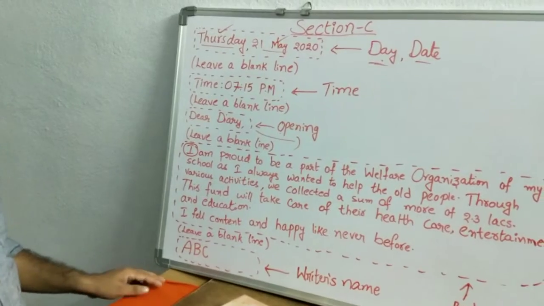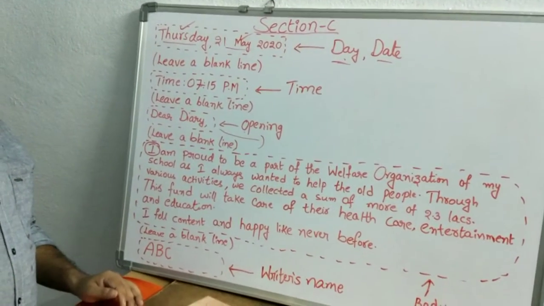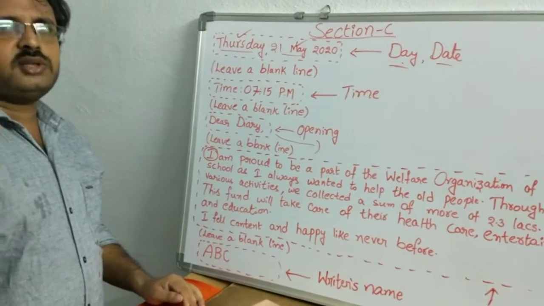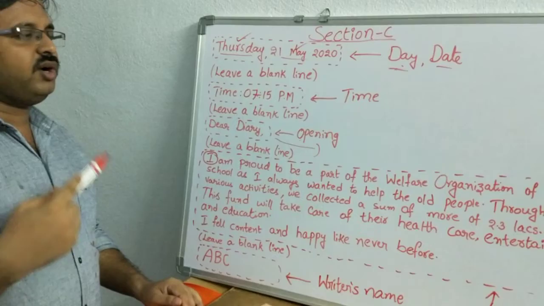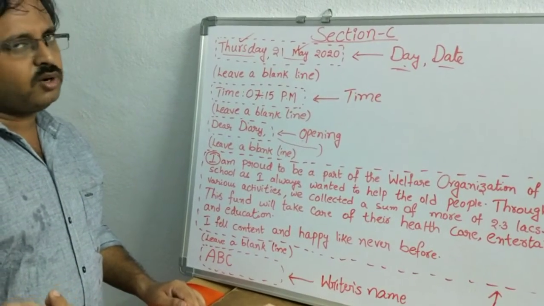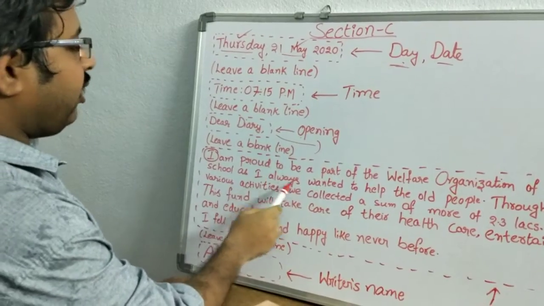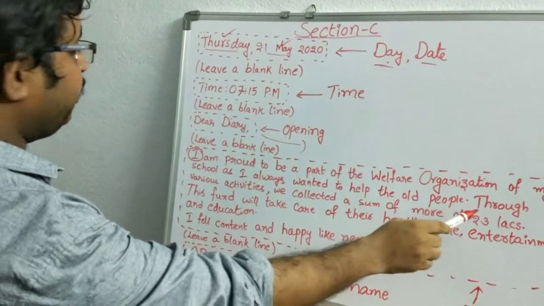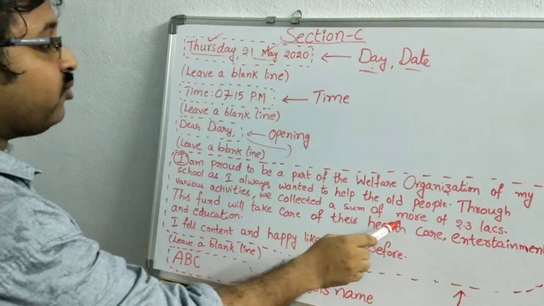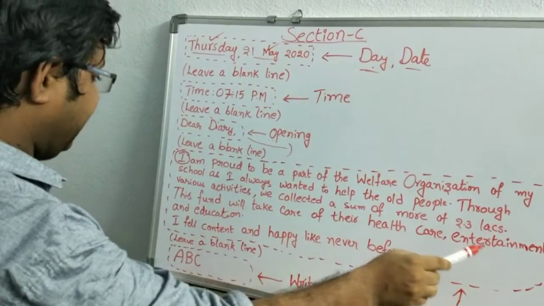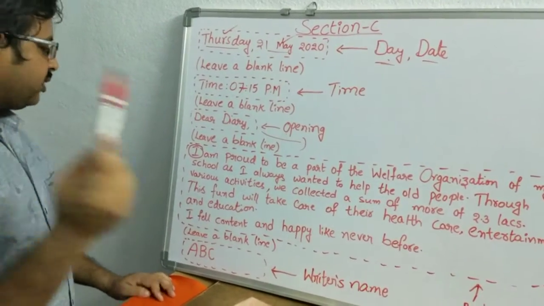When I went to school in those days, it was my personal experience, maybe in 2006 or 7. When I was in high school, my social teacher advised me, why don't you interact with people in an old age home? I always wanted to help the old people through various activities. We collected a sum of 2.3 lakhs. Now it is 2.3 lakhs. On those days we hardly collected 25 to 30,000 rupees.